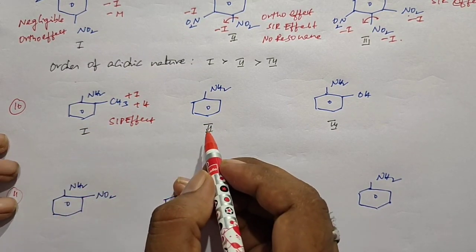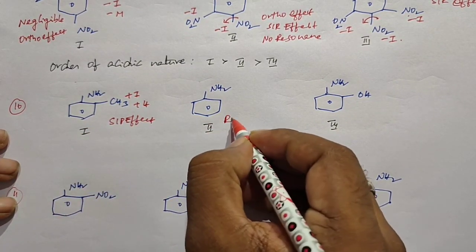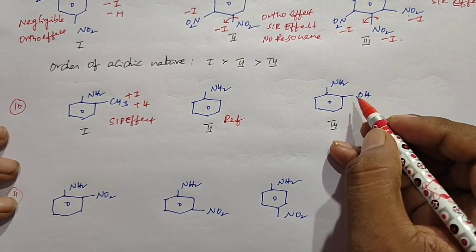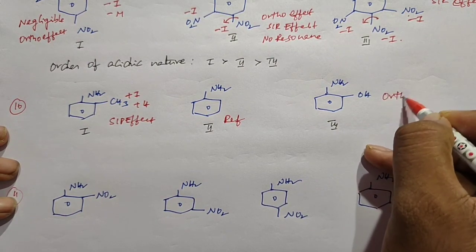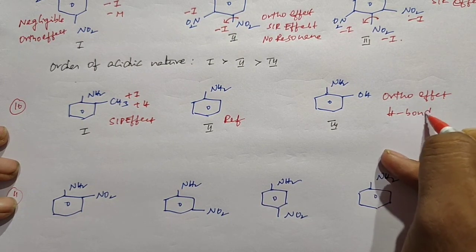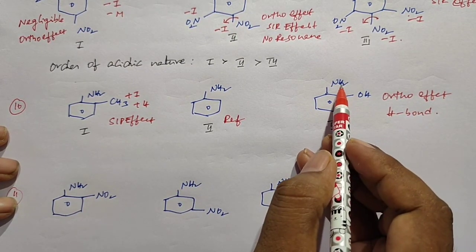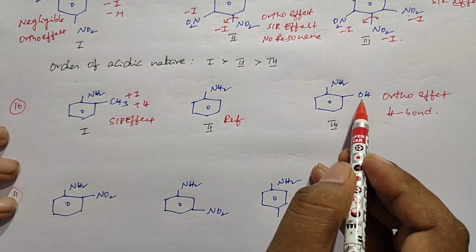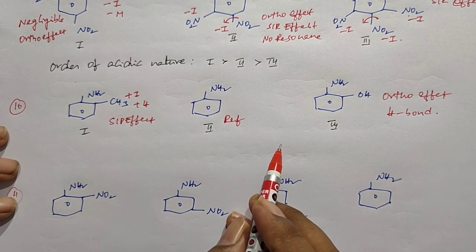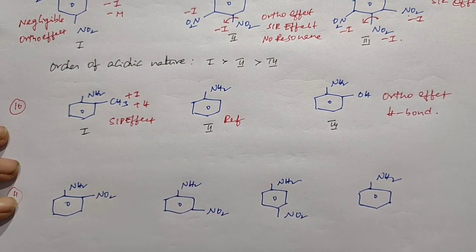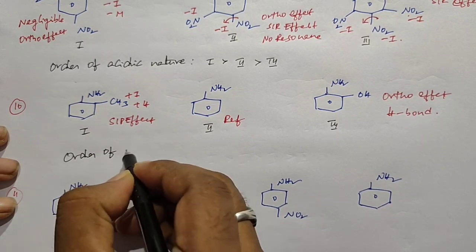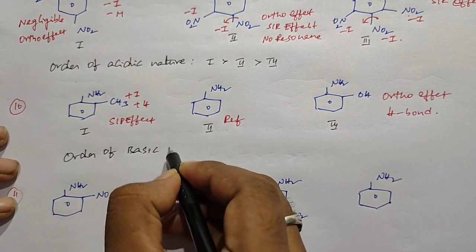When I go for the second structure, it is a reference structure. And the third structure also shows the ortho effect. That is a hydrogen bond. A hydrogen bond can be developed between a hydrogen atom of nitrogen and the oxygen atom of the OH group. So the hydrogen bond is more effective in all types of effects like SIR and SIP. So based on this, we can say the order of basic nature.